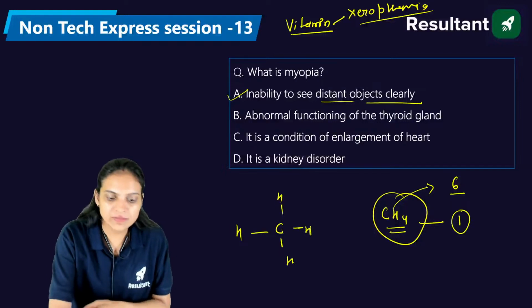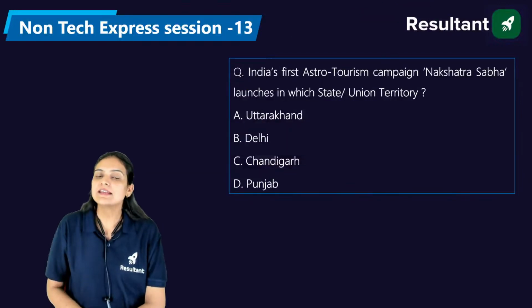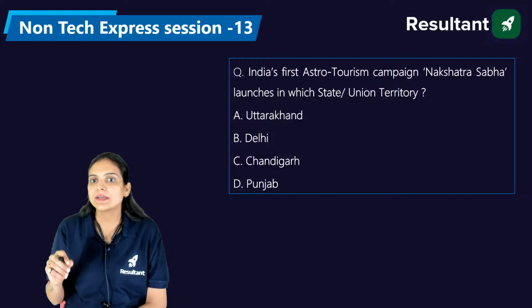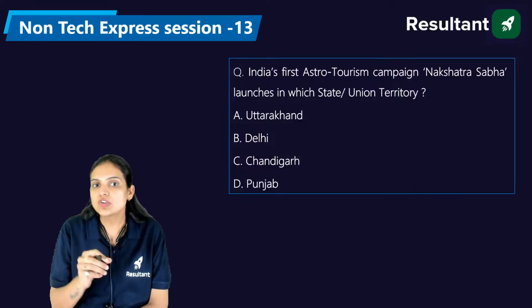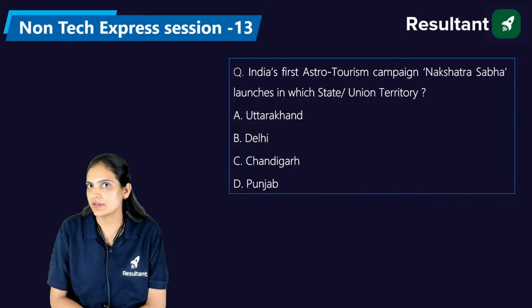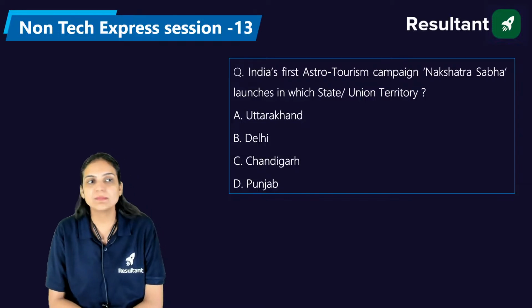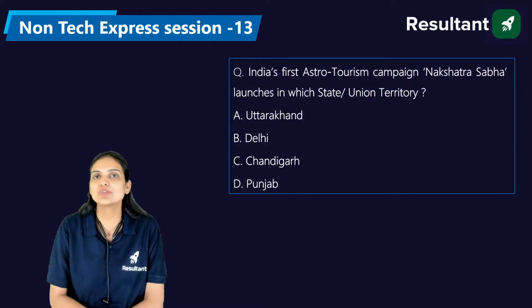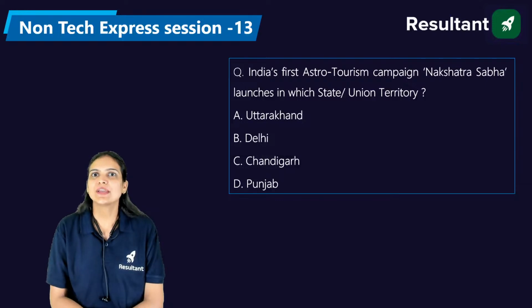Now, we have another question. India's first astro-tourism campaign, Nakshatra Sabha, launched in which state or union territory? It's Uttarakhand, Delhi, Chandigarh, or Punjab. Devanshu, who is going to answer this question?